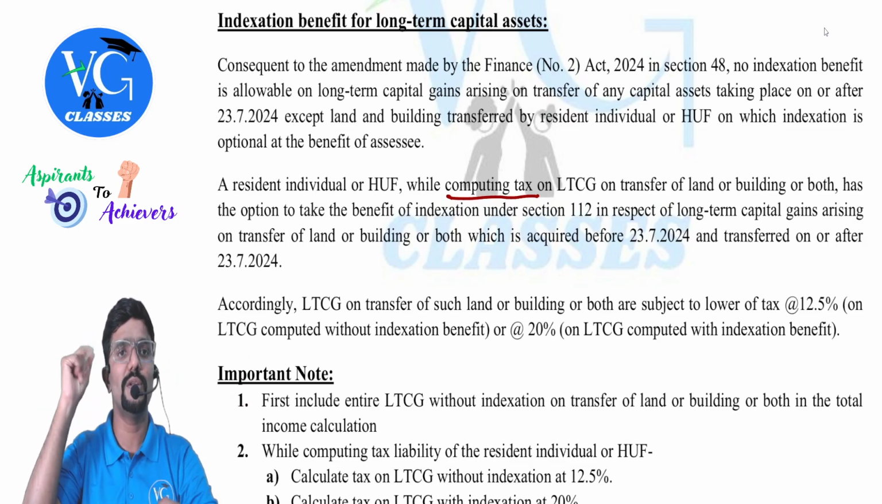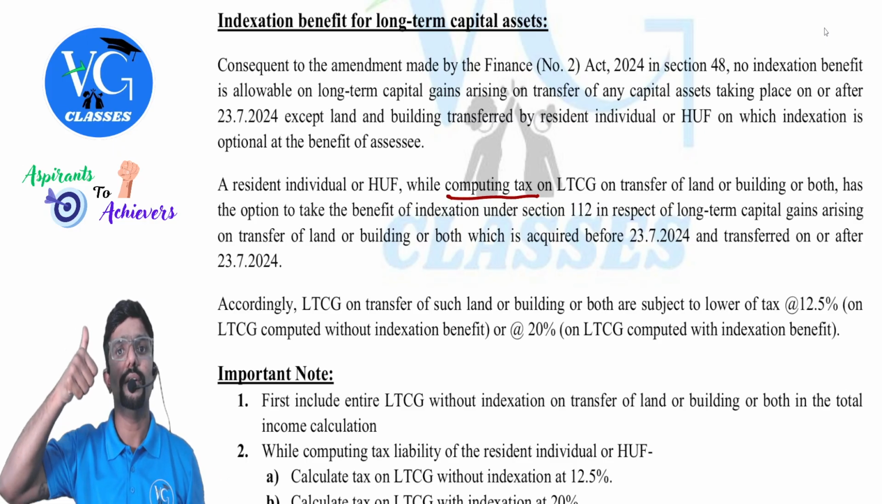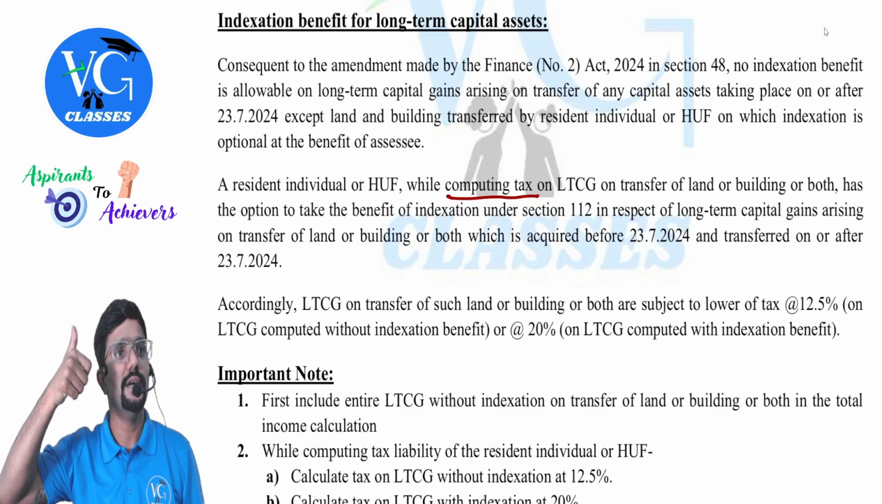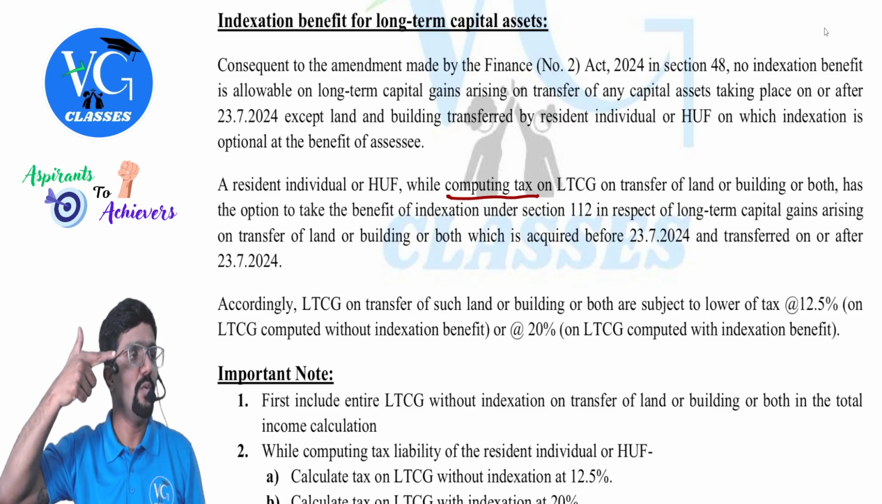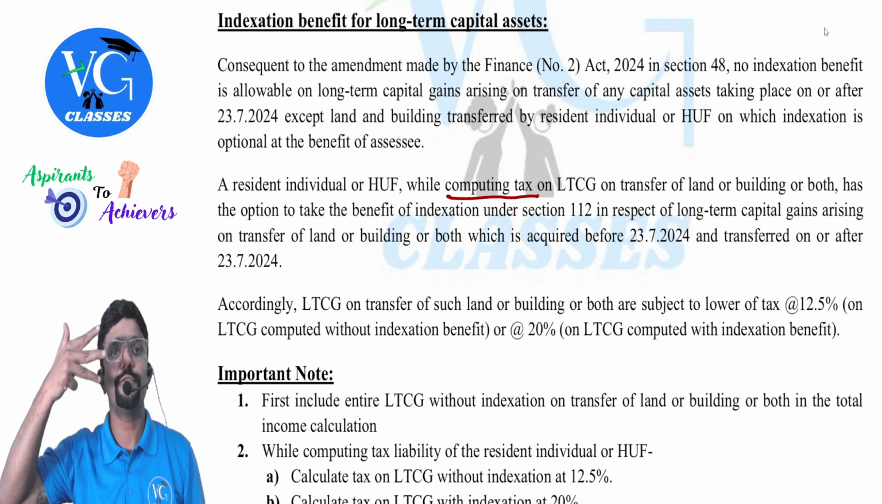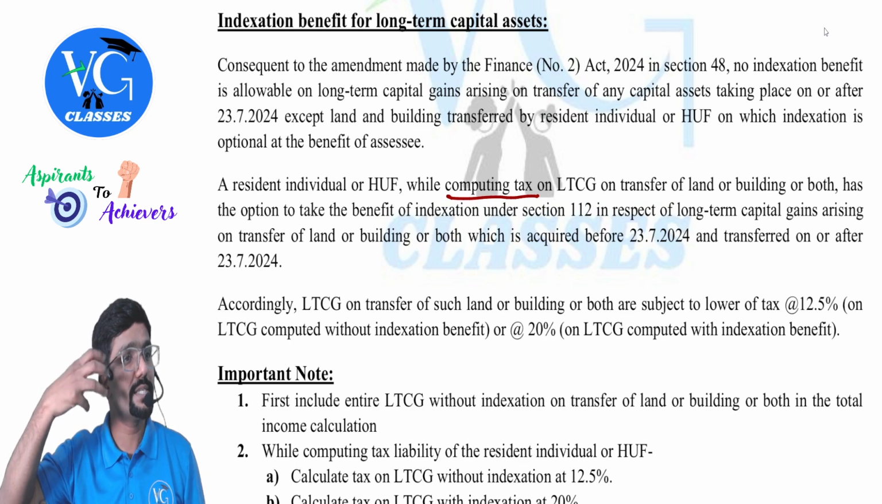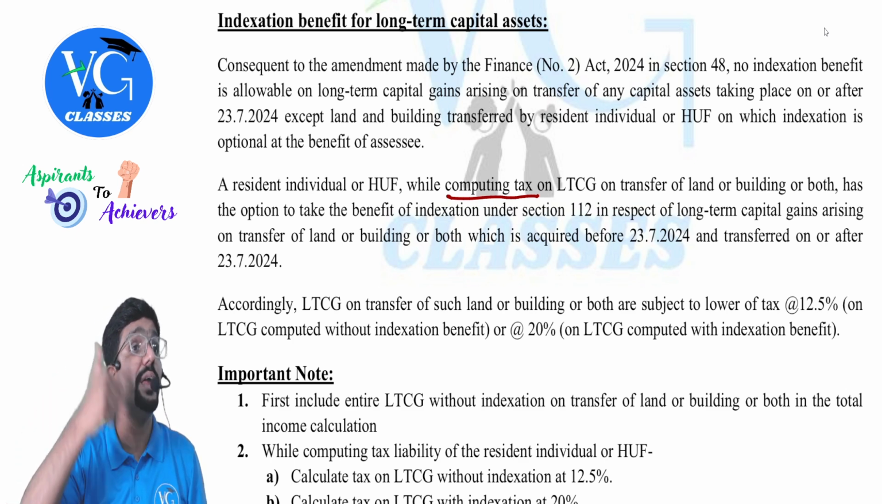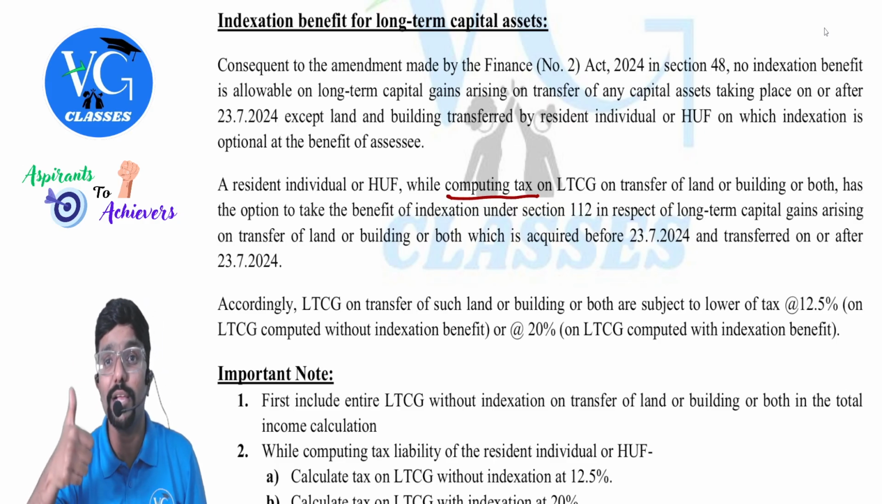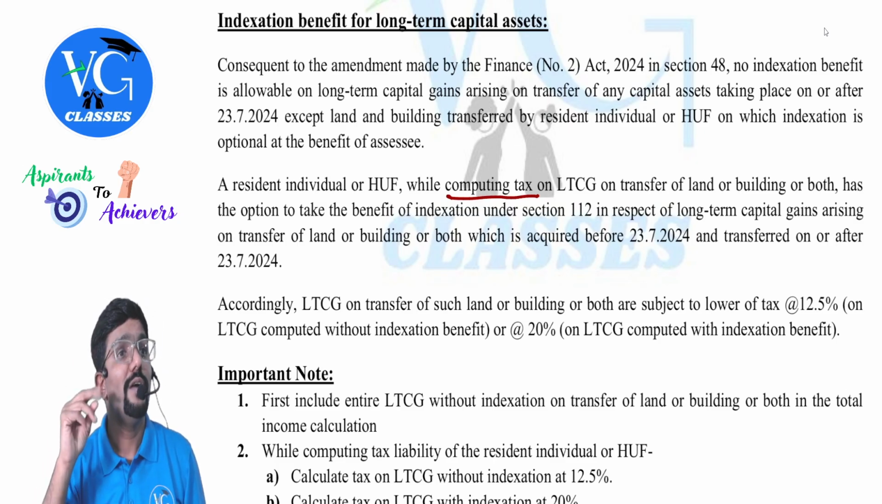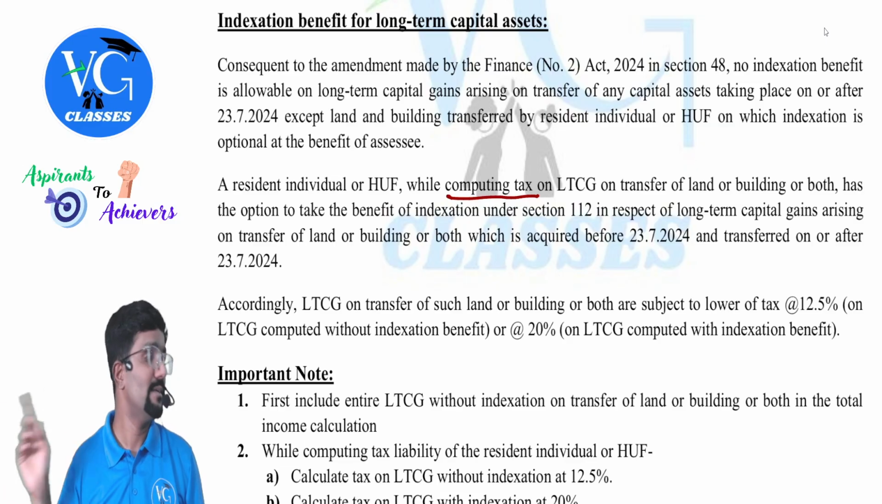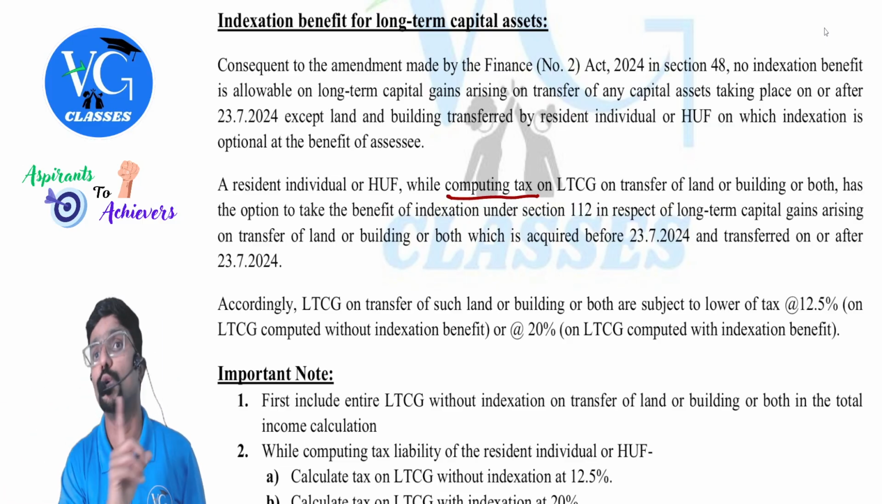Let us see the conditions one by one. Who is the assessee? Resident individual or HUF. What are they selling? Land or building. When did they buy it? Before 23rd July 2024. When are they selling it? On or after 23rd July 2024. Only then is indexation available. But when is indexation available? While calculating tax, but not while computing total income.